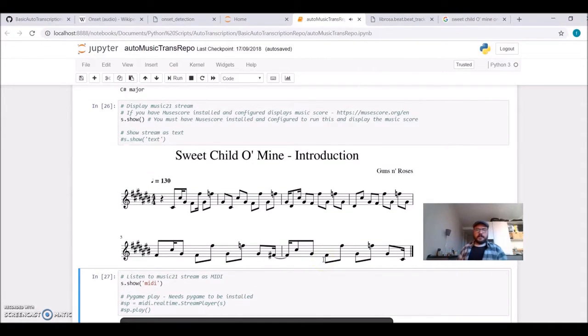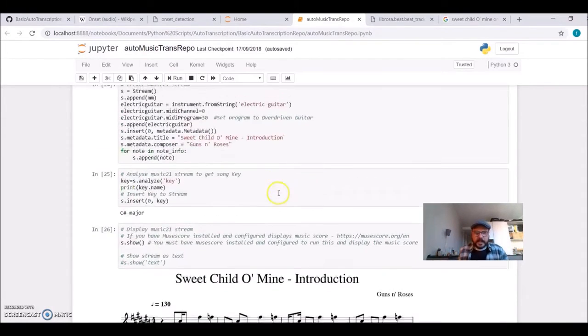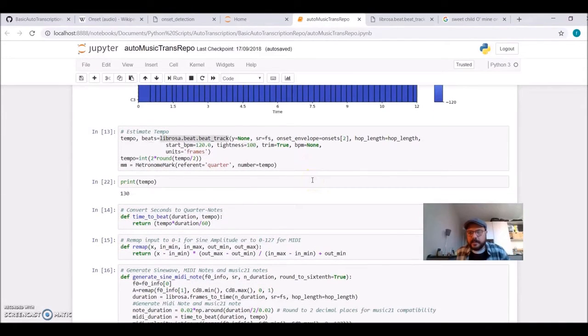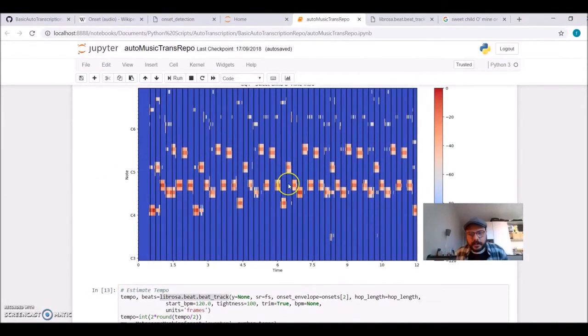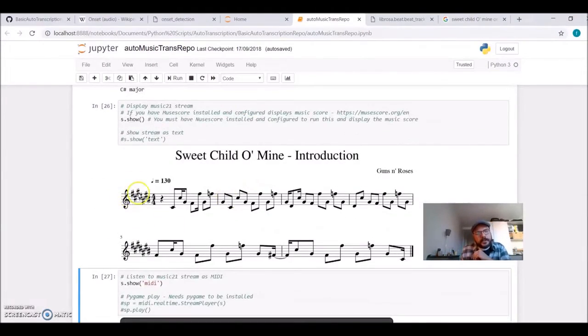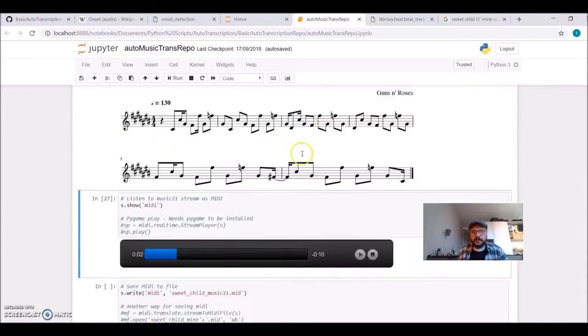file, we still need some steps, and things get a bit complicated also. So what we need when we want to define a musical score, we need to know the key of the song. We need to know the BPM that should be performed. We need to know the notes themselves, and we need to know the duration of the notes.